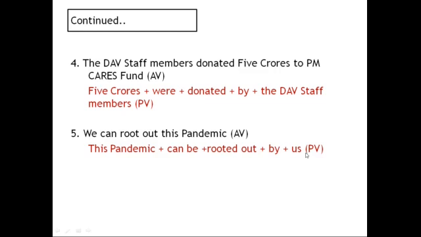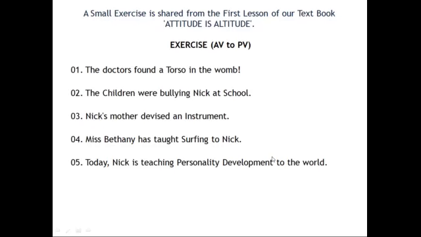Children, you are done? So these are the ways of changing AV to PV. You should be very good at all the 5 rules. And don't forget the golden rule: tense never changes. And children, in the next slide you can find a very small exercise based on our first lesson of English in the 10th textbook, Attitude is Altitude. It's a beautiful lesson. From that lesson, I picked some beautiful sentences for you. Only 5. You just work it out and definitely we'll discuss it in the next class.